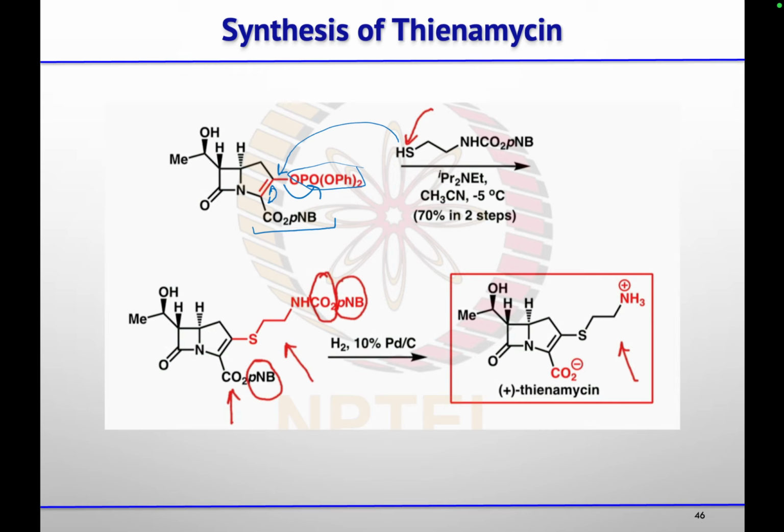After that, they did removal of that PNB group, the para-nitrobenzyl group, using hydrogenation conditions. So hydrogenolysis will take place, and you will get your compound, thienamycin. That is the asymmetric synthesis of this compound. Any doubt in any reaction?